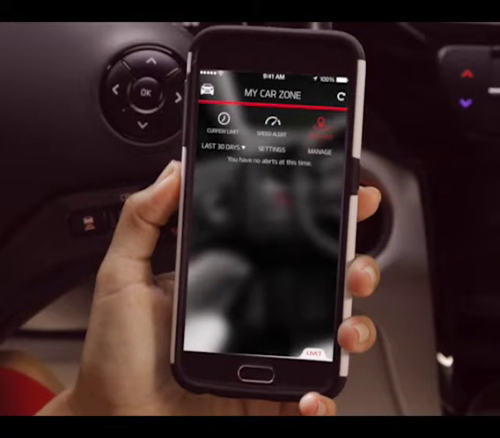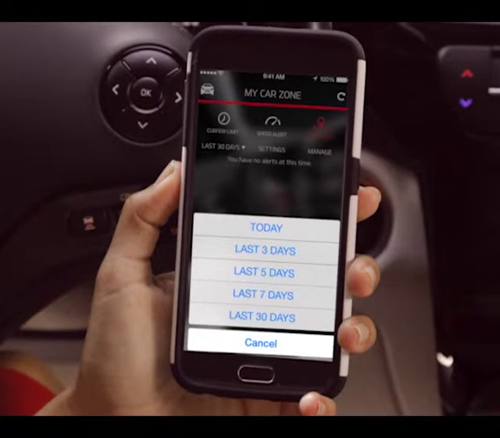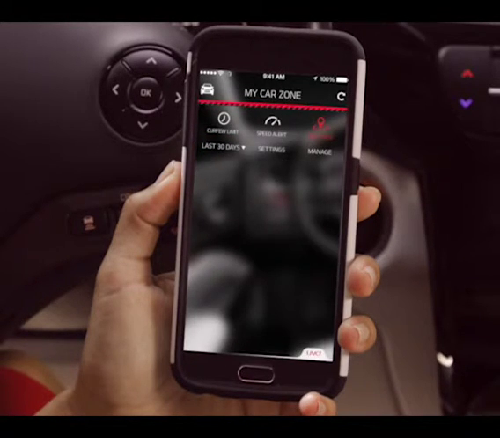The UVO Luxury Services app will automatically display geofence notifications for specified time intervals. To change the date range, select the drop-down menu and select the desired range of time. If you'd like to remove a geofence alert from the on-screen list of alerts, select Manage. Choose the alert you'd like to remove, then press Delete. You can complete the same steps for curfew limit alerts and speed alerts as well.